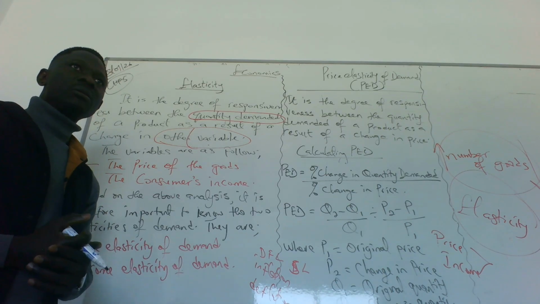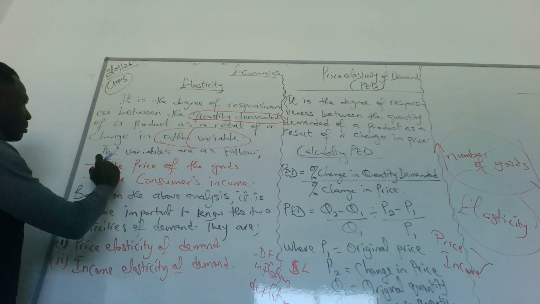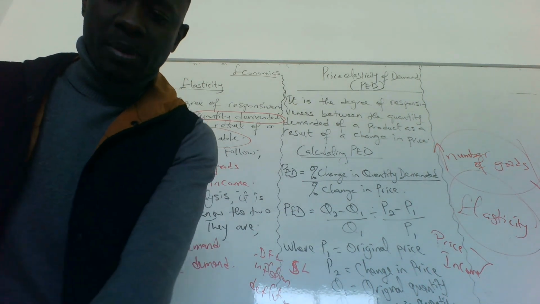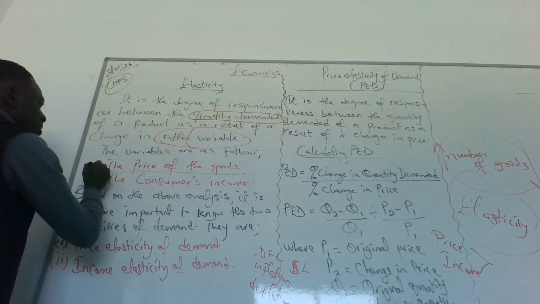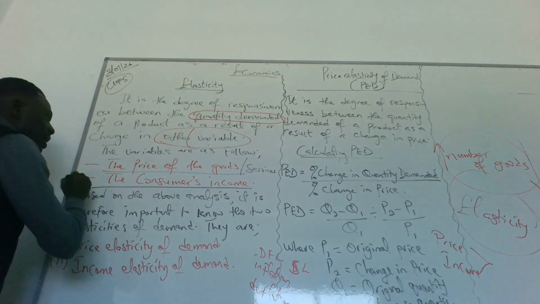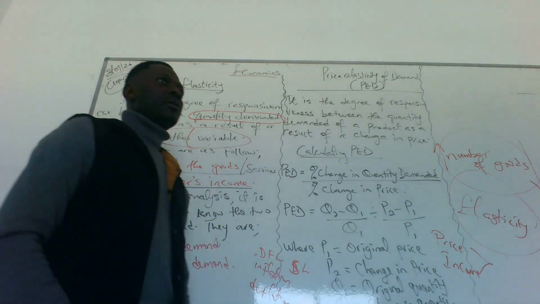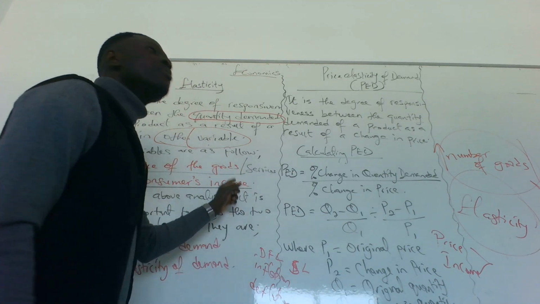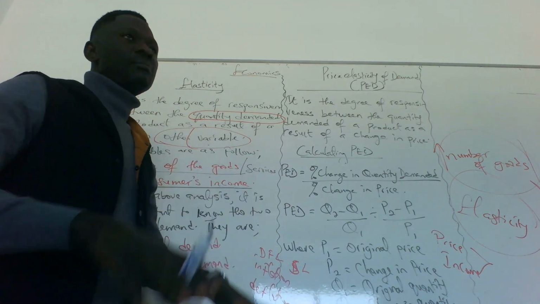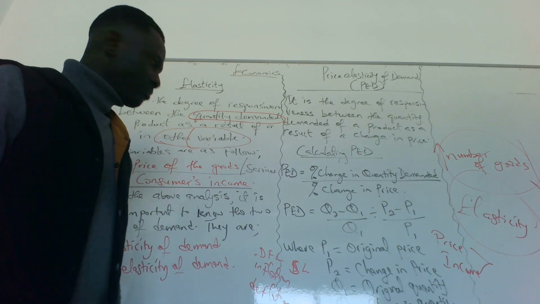Any question up to now? Good. So the variables are the price of goods and services, or the consumer's income, the amount of money I earn. These are the variables that are bound to change every now and then. They cannot remain the same. Do we get it? Good.